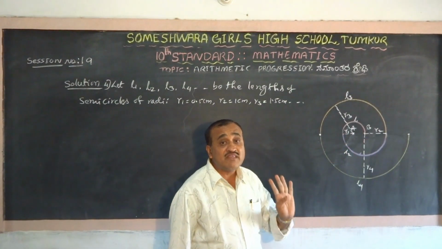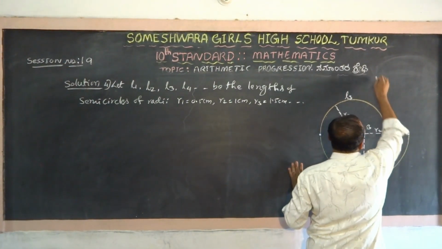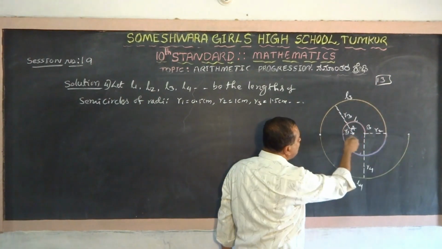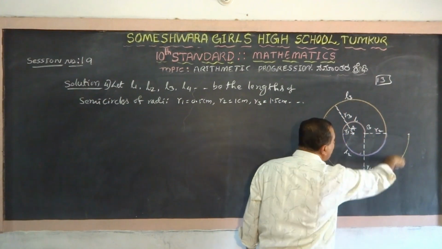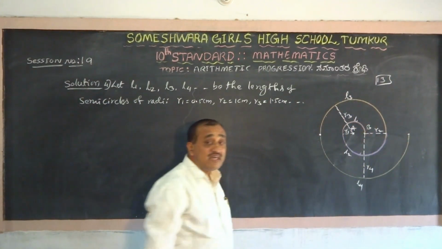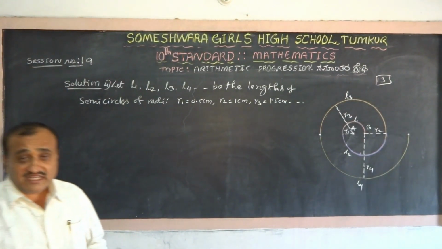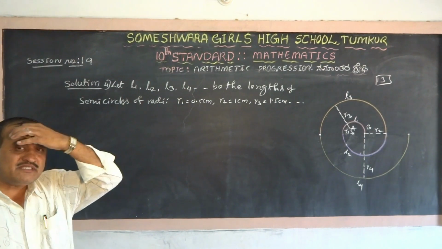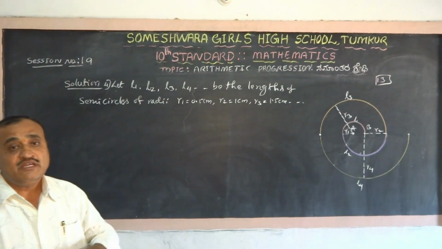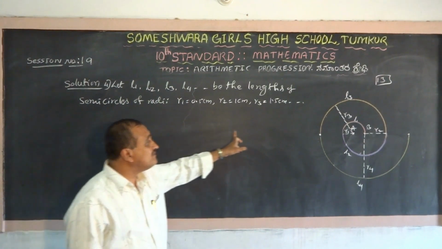There are 13 semicircles like this. This is one, this is 1 2 3 4 like that. We require to find out the sum of the lengths of all the 13 semicircles.